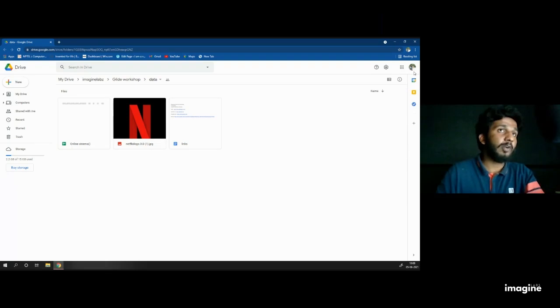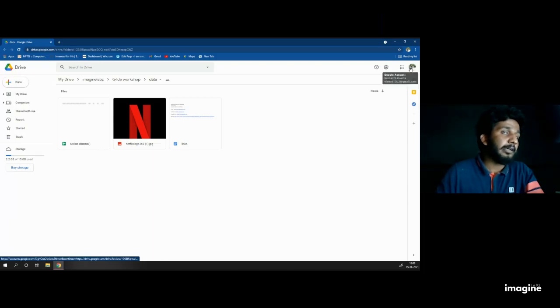Before that, cross verify that your Drive is accessible. Glide only accepts Google accounts, that means gmail.com, and does not support any private domains. To change your login to another email ID, check at the top right.